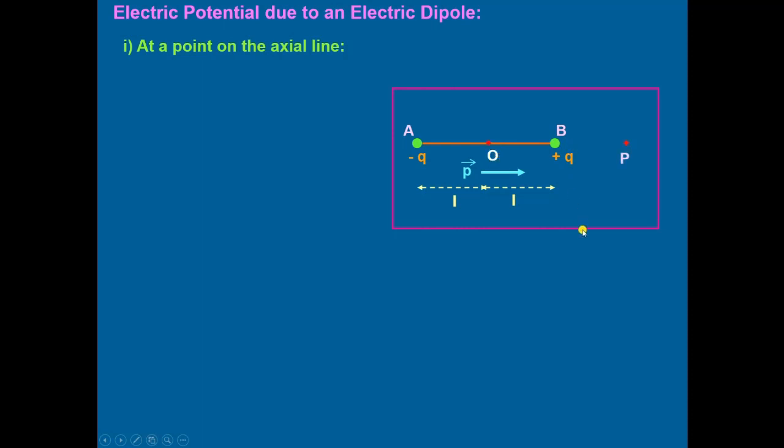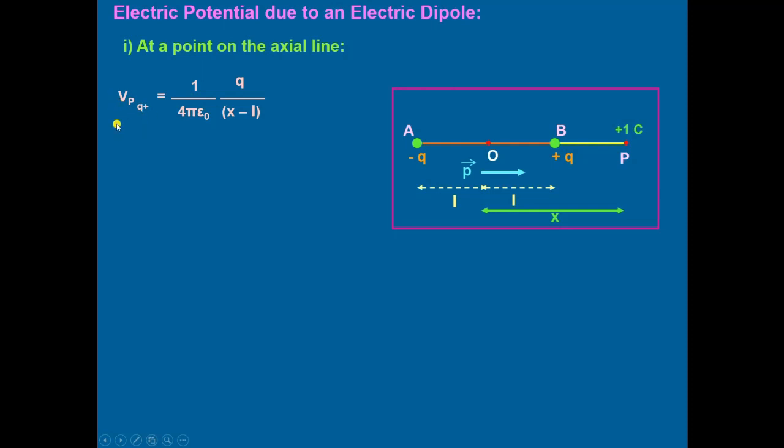We take the point P where the electric potential is to be calculated, which is on the axial line. A unit positive charge is taken at the point P, and the distance of this point P from the center of the dipole is taken equal to x. Then the potential at P because of the positive charge at B is Vp, where Vp represents the potential at P and Q positive represents the charge at B.